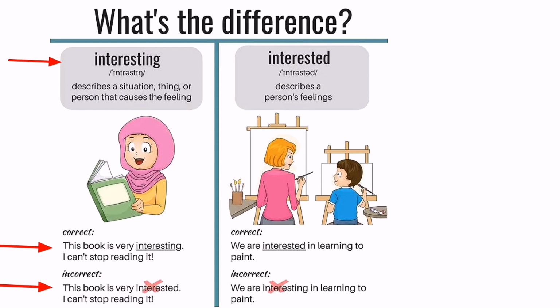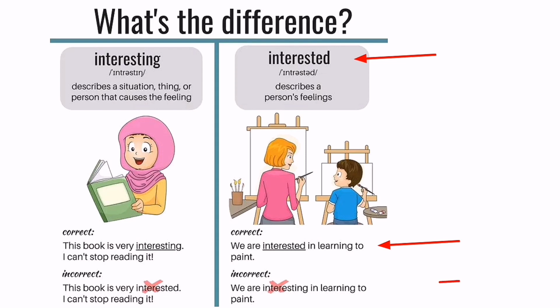Right? Okay. On the other hand, the adjective interested is used when it describes a person's feelings. Simply, you can say that the word interested is used when you want to describe how a person feels about something, right? For example, if we say that we are interested in learning to paint, here it describes our feeling, how we feel about painting. So that is why the adjective interested is used.